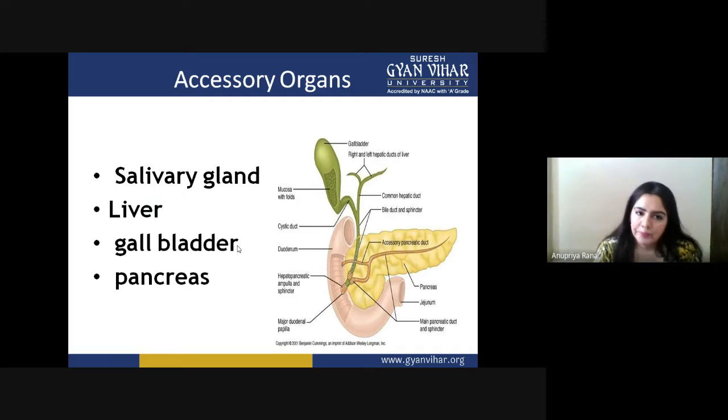So now we are talking about, first, the salivary glands. We already know the salivary glands are present inside the mouth, and they carry out the digestion of starch, converting it into maltose by the enzyme amylase. That is very important work done by the salivary glands. Second is the liver, which is very important. We will see them one by one.